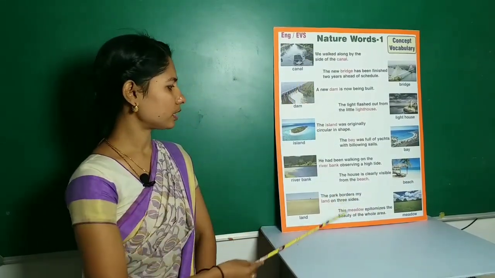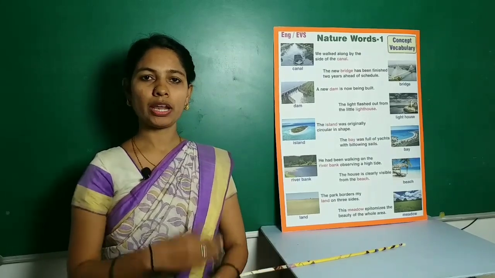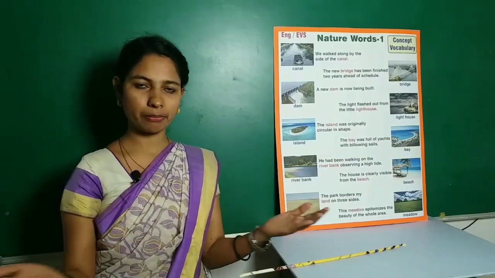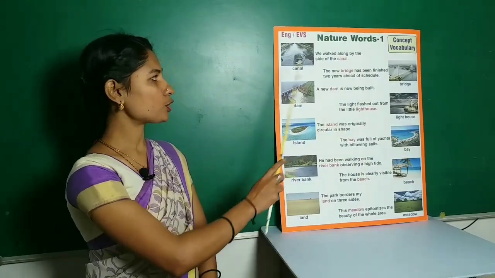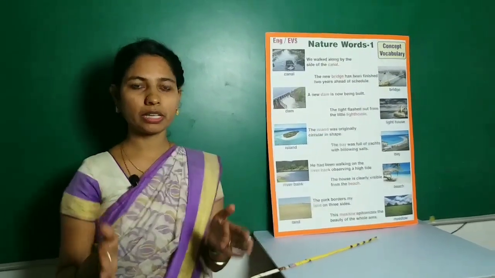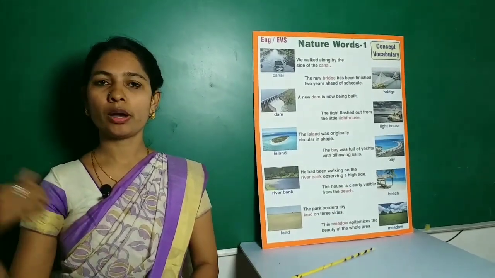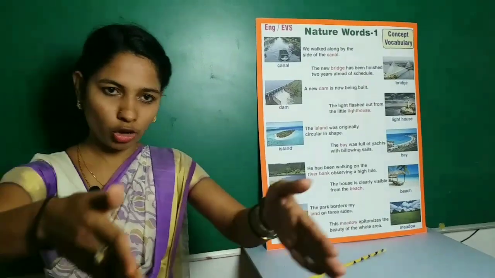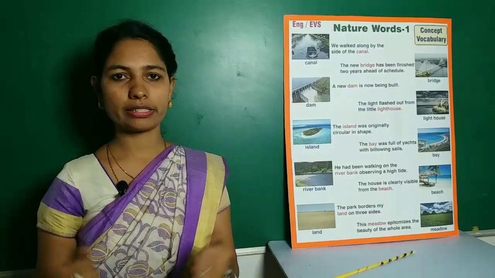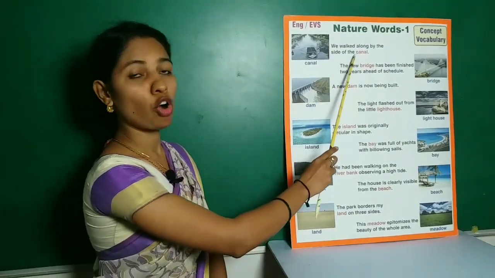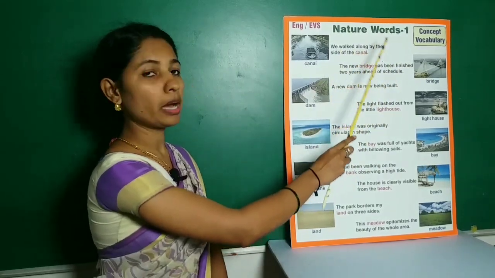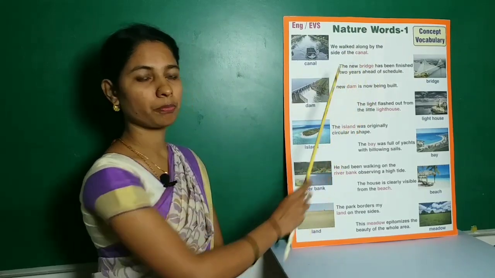Here I have related pictures too. Let us know these words one by one with their meaning and examples. The first word is canal. Canal means a deep cut that is made through land so that boats or ships can travel along it, or water can flow to an area where it is needed. Example, we walked along by the side of the canal.